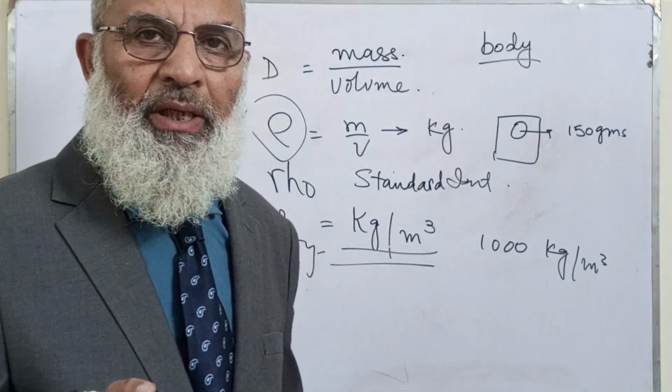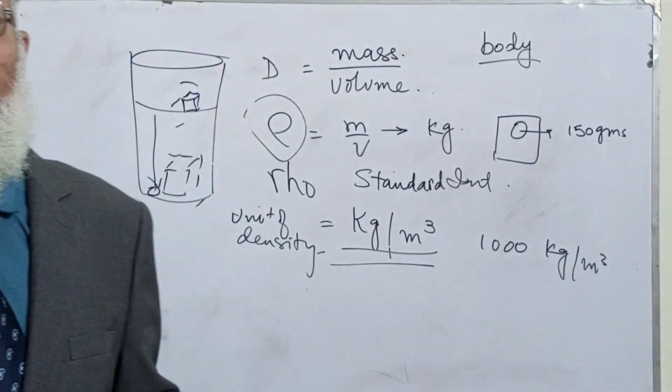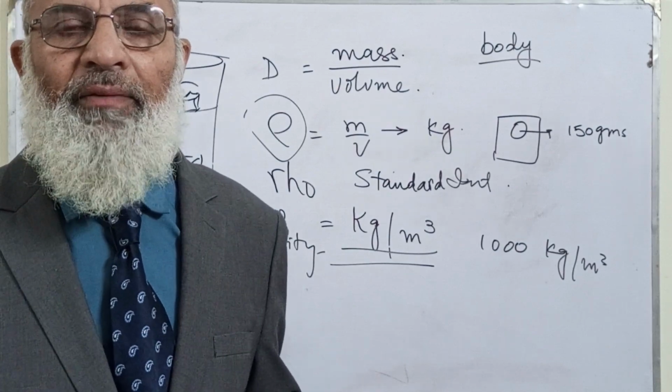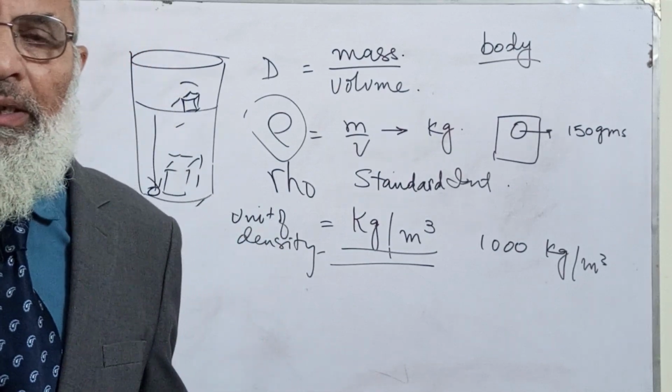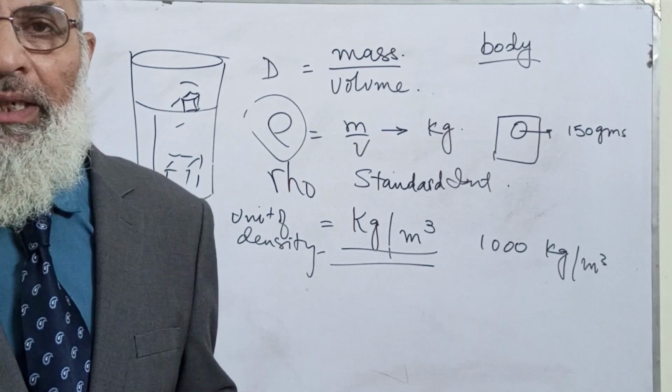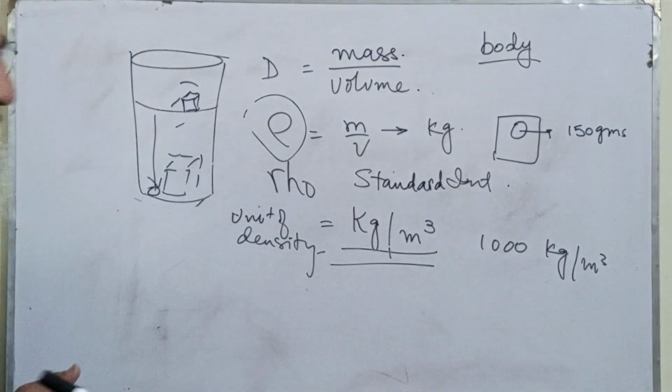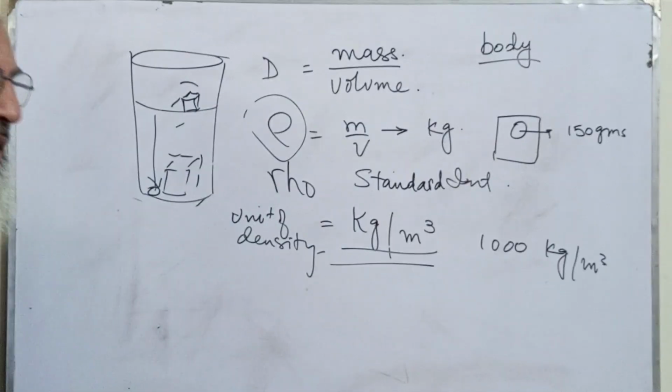Okay. As I told you, there are different densities of different substances. Steel has a different density, brass has a different density, copper has a different density, wood has a different density. Wood floats on the water. Ice is a very different thing, since it is a form of water.